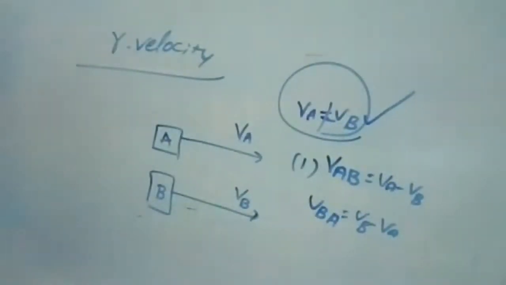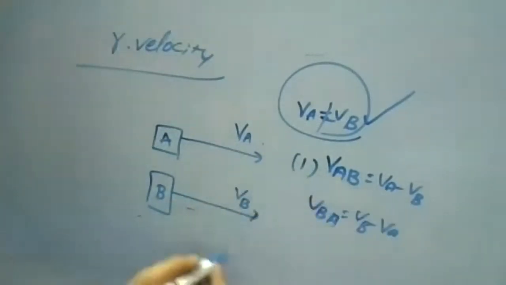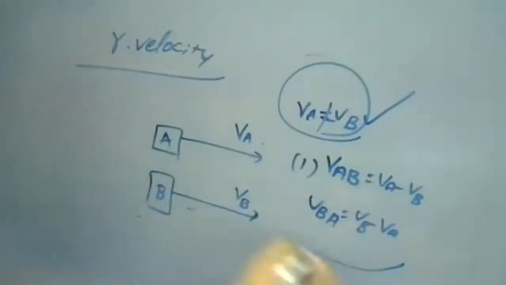So when these two are traveling with different velocities, comparing VA to B is VA minus VB, and VB to A is VB minus VA. So when both are traveling in the same direction, this is your relation.